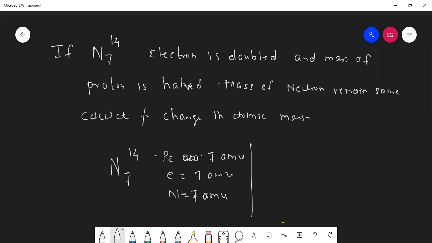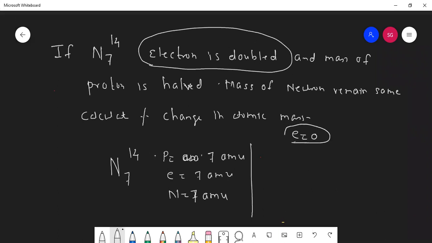Okay, I'll solve for you. Listen here. Electron is doubled. Students, is there any need to take this? Is there any need to take this? Yes or no? No, sir. No need, because electron will never decide the atomic mass. Electron's mass we actually consider as 0. So if you double it or triple it, still it will be 0. So no need to consider the electron.